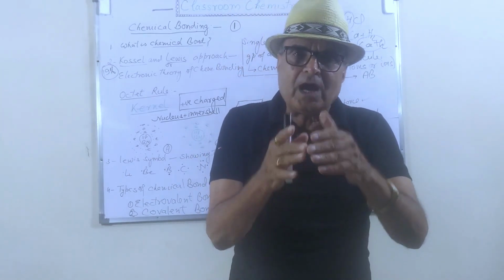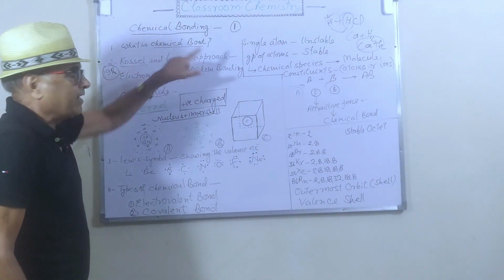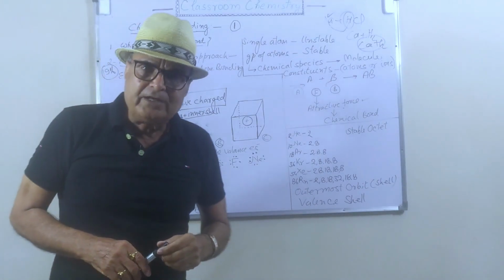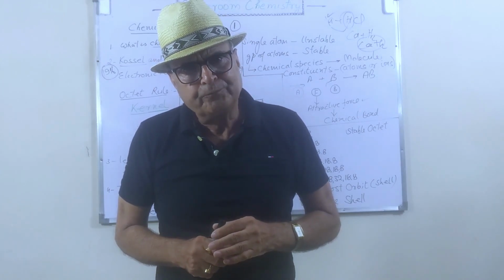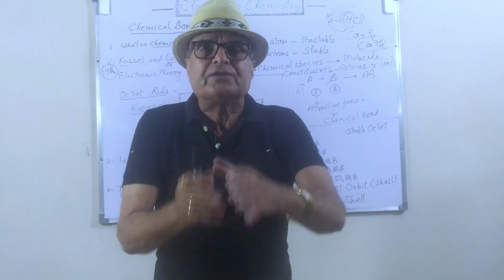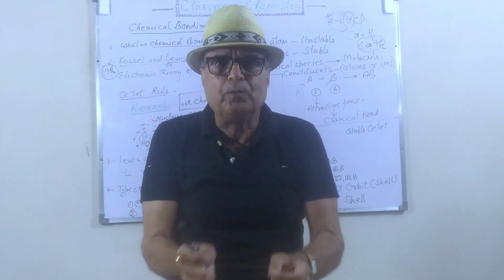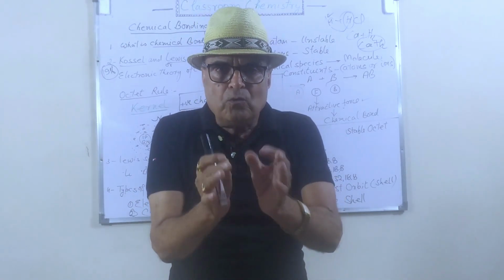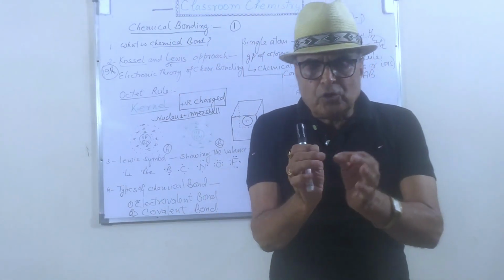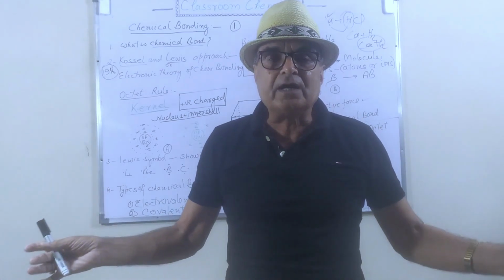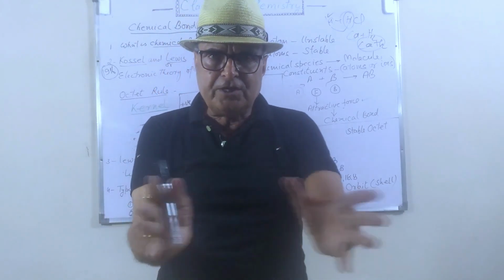Now, how will you explain the Kossel and Lewis approach? I already explained to you. Kossel and Lewis studied the elements very well, and they found the behavior of noble gases: these noble gases are found in the atomic form, or you can say the atoms of these inert gases can exist independently.